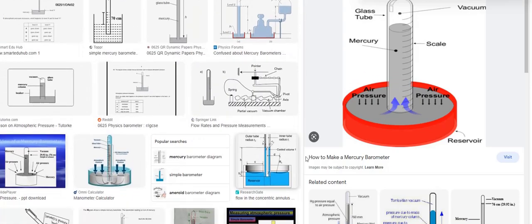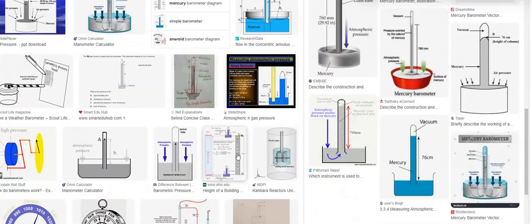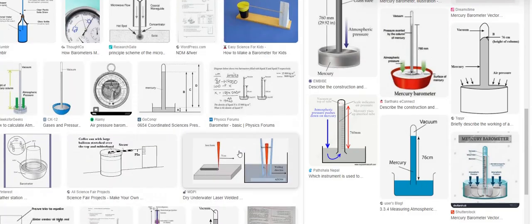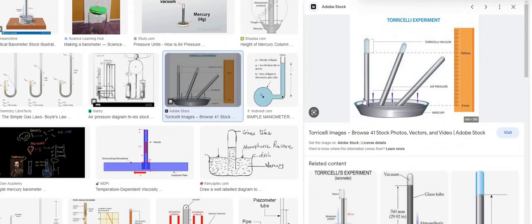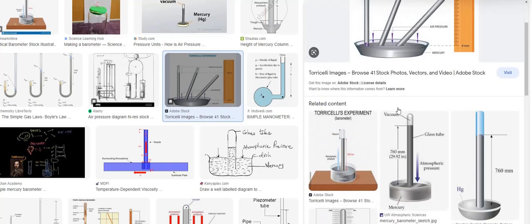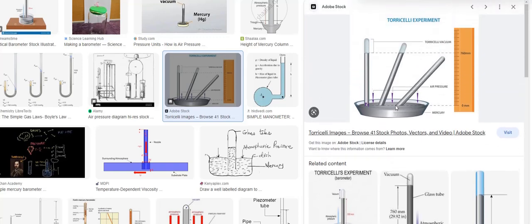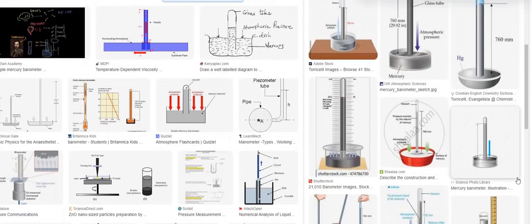That means it is making a 90 degrees angle with the surface of the bowl. Yes, ma'am. So what if you tilt like this? Like you are not keeping it erect, you are tilting it, you are not keeping a 90 degrees angle. In that case also the height will be 76 only. Though you tilt it or though you keep it vertical, however you keep the tube, when you take the air pressure 180 m, how much will be the barometric height? 76 only. Okay, and it also does not depend on the size, Gautam.